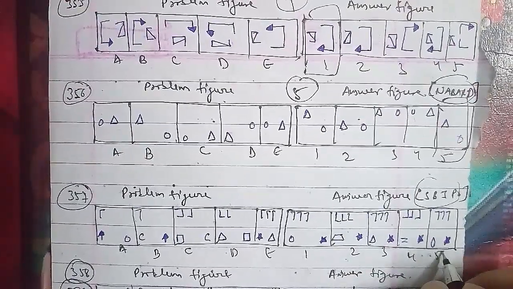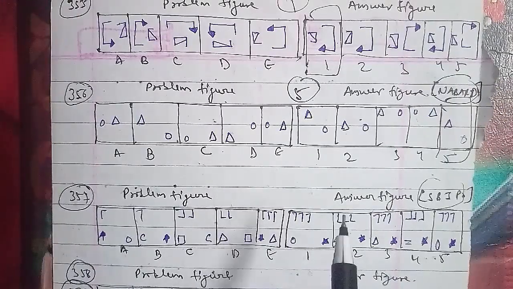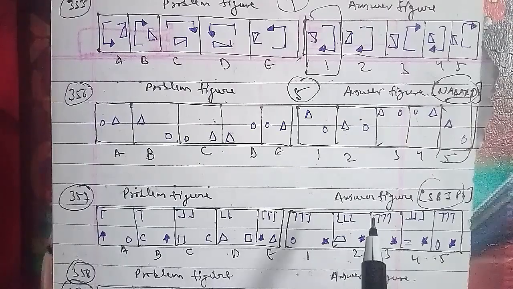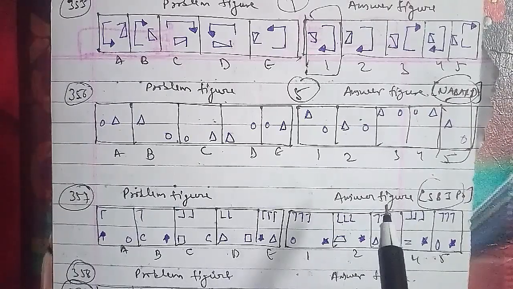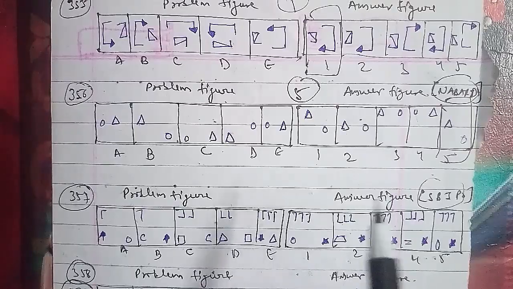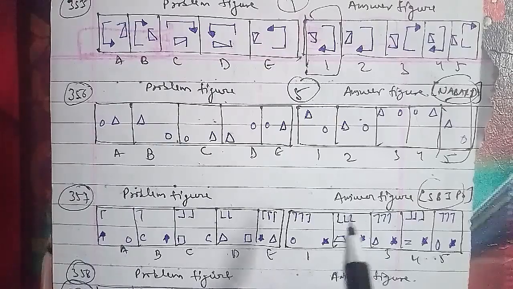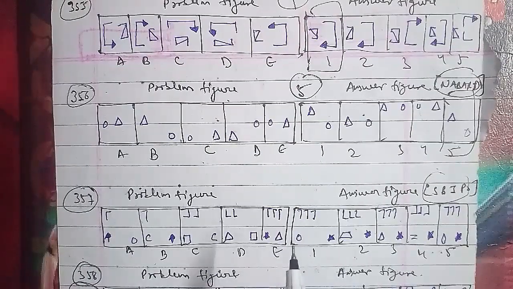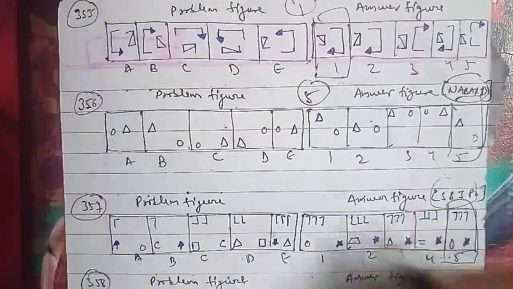and 5 respectively. And here the L-shaped figures rotate through 90 degrees clockwise each step, and one extra L-shaped figure is added in every 2 steps. The lower 2 symbols interchange position, and the symbol that reaches the lower left corner gets replaced by a new one. And for that, after the E figure we will have the right answer. That is the fifth figure.